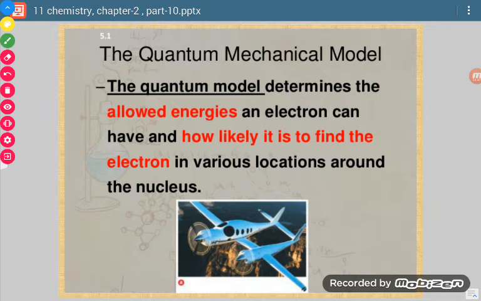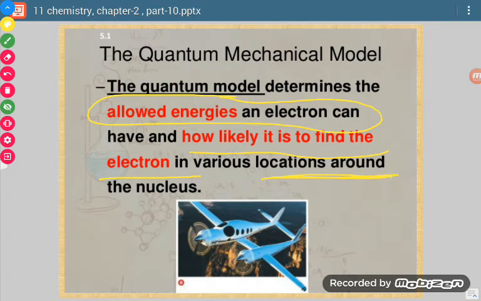Now what else does this model do? The quantum model determines the allowed energies an electron can have. We say these are energy levels, just like we said earlier, stationary states. This model determines the allowed energies an electron can have and how likely it is to find the electron in various locations around the nucleus.